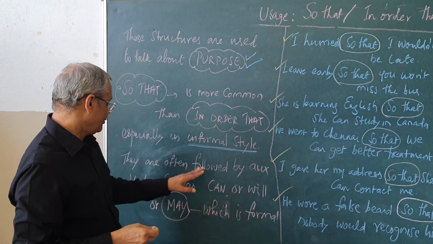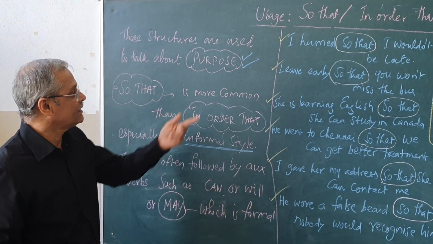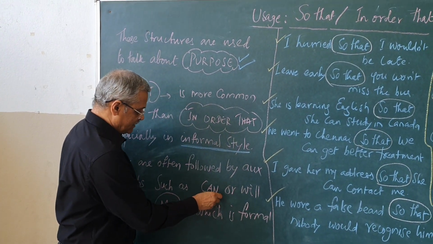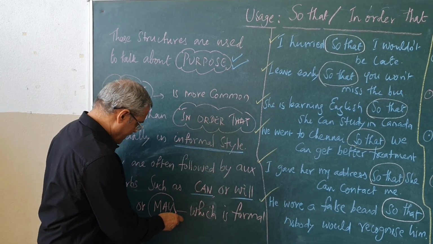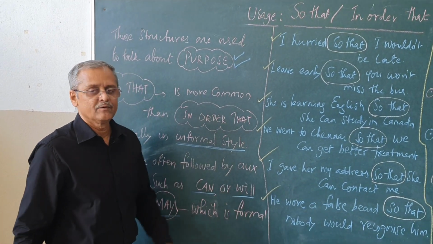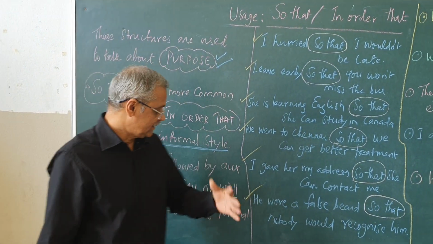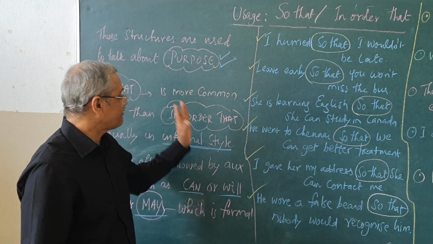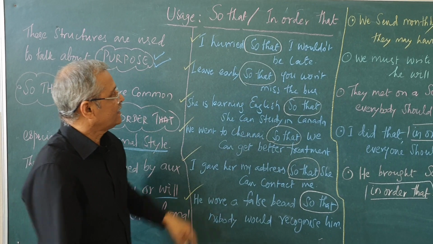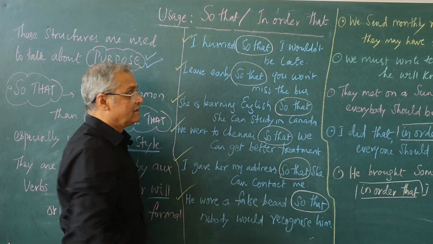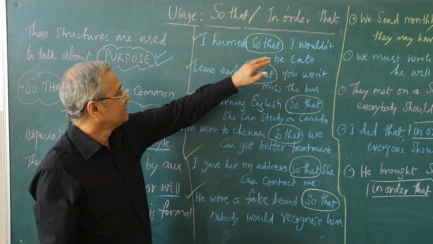They are often followed by auxiliary verbs. After using so that, we normally follow auxiliary verbs like can or will, could or would, and may or might, which we use in formal style. In formal style we use may or might, otherwise we use can, could or will or would after so that. You see here an example: I hurried so that I would not be late.